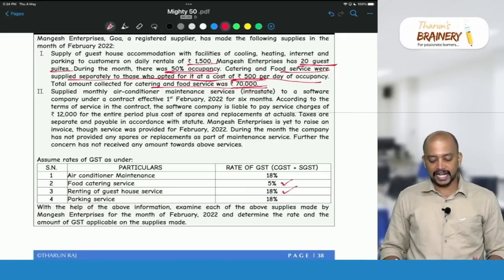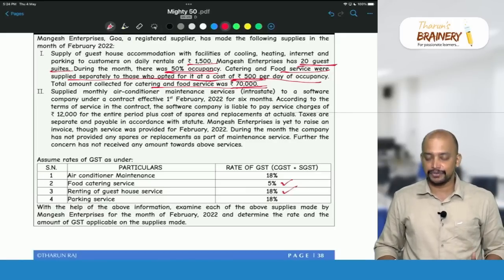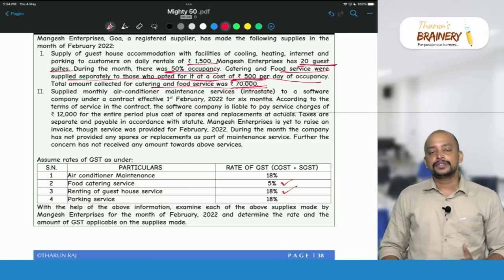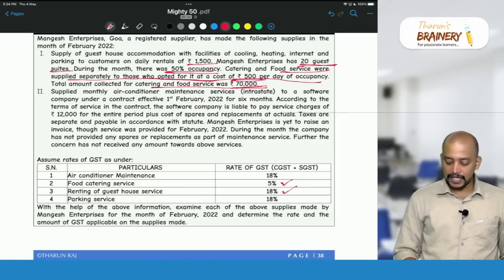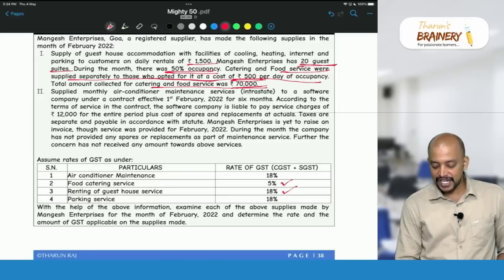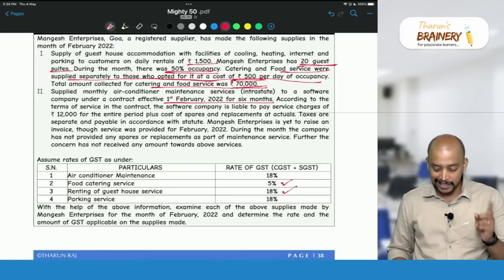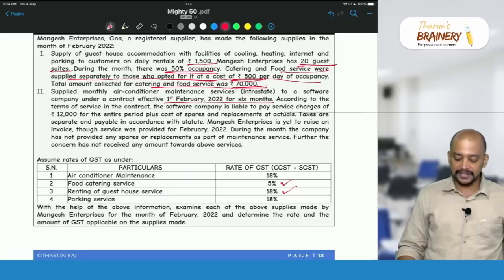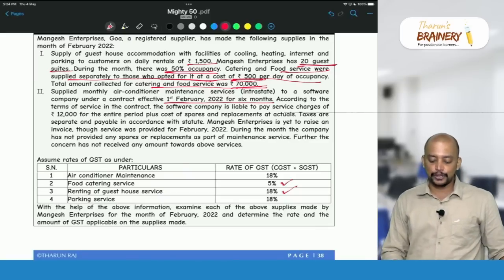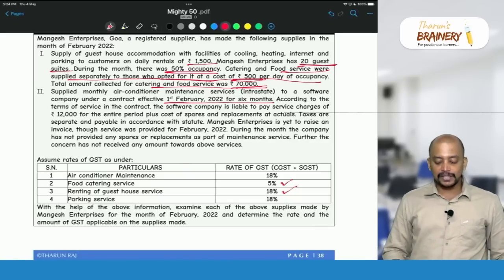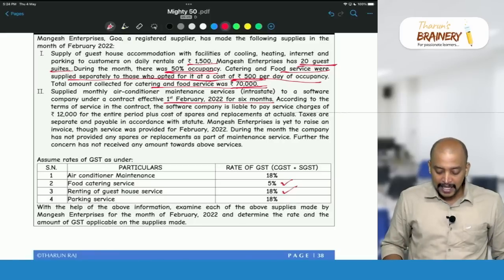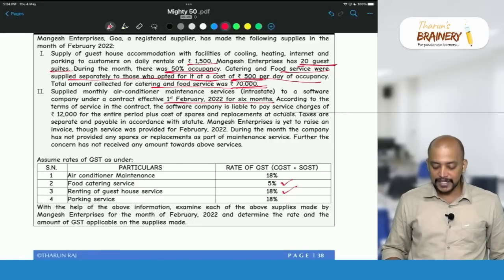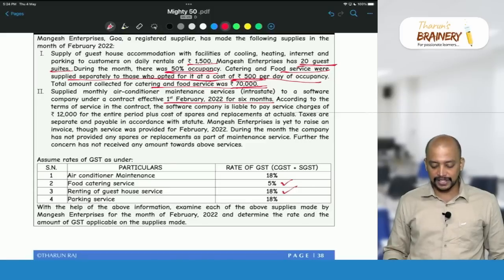Then the second part in this question: supplied monthly air conditioner maintenance service to a software company under a contract effective 1st February 2022 for 6 months. So this is for a period of 6 months, means a service which takes more than 3 months to complete. According to the terms of the service in the contract, the software company is liable to pay service charges of 12,000 for the entire period plus cost of spares and replacements at actuals. Taxes are separate and payable in accordance with the statute.